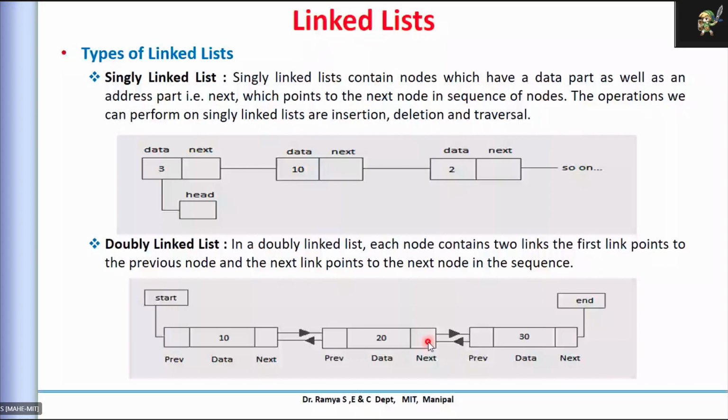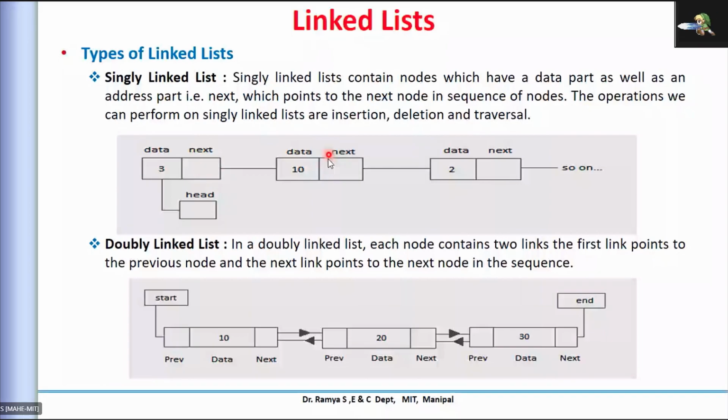How is it different from the single one? In the single one, I can't travel back because I have only the next information. I don't know who is my predecessor, who is the first element. I can't go back. If I'm at this position, I can only go to the next element. There is no travel back.